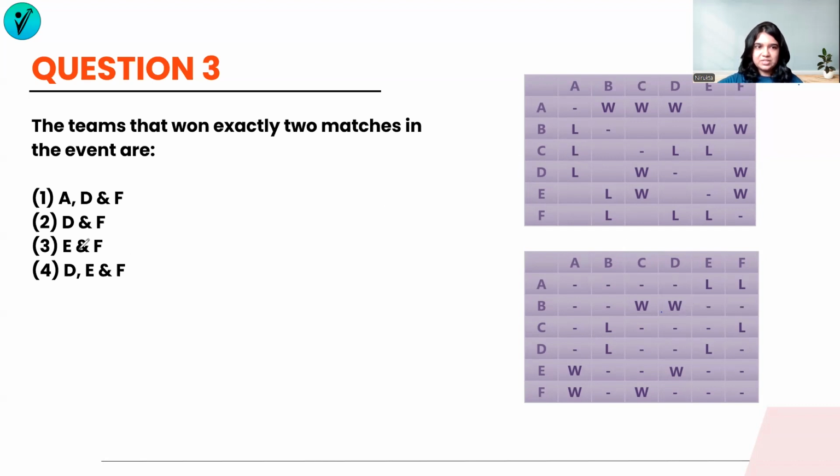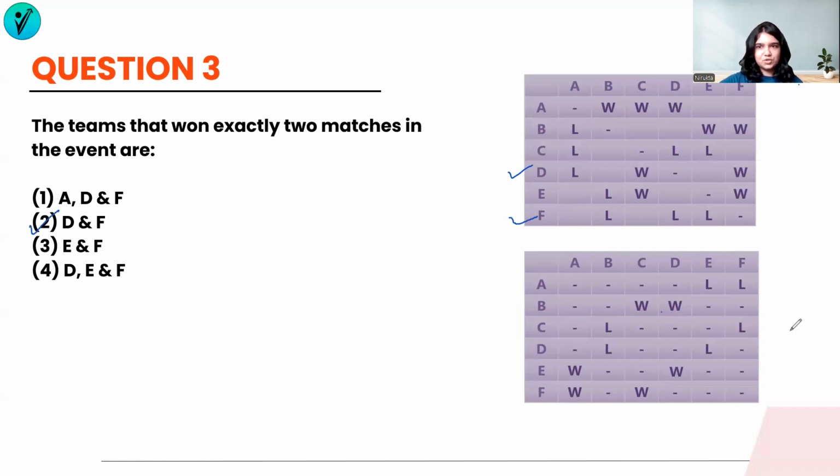Let's take a look at the options. We have D, E, and F in a majority of the options. So let's see D. D has won 2 matches in stage 1. D has lost all the matches in stage 2. So exactly 2 matches. Yes, D is one of the teams. If I take a look at E, there are 2 matches won in stage 1, but 2 matches won in stage 2 as well. So E is not a part of the answer. And F has won 2 matches in stage 2 and lost all the matches in stage 1. So F is also going to be a team that has won exactly 2 matches in the entire event. So our answer to this question is going to be D and F.